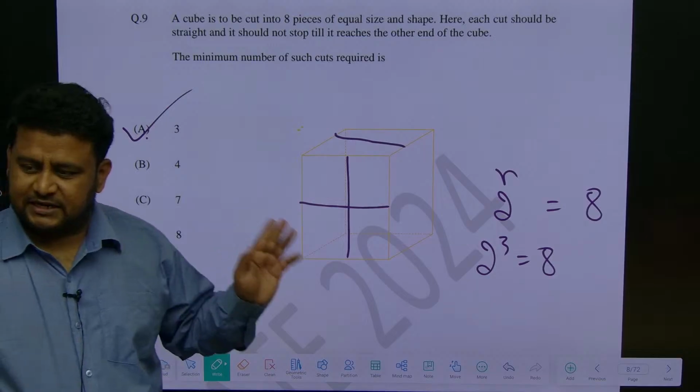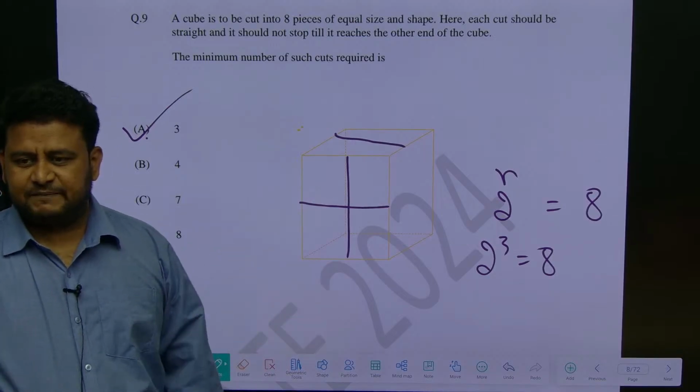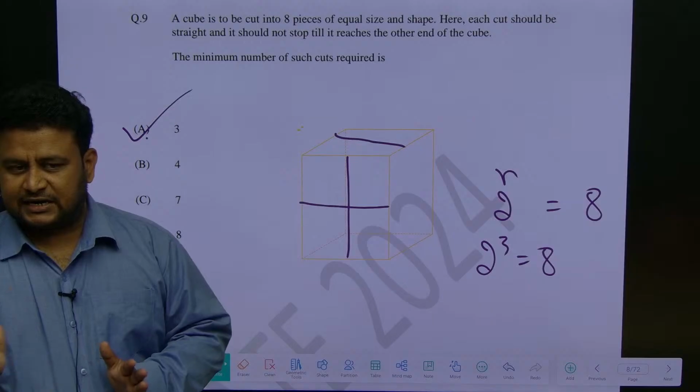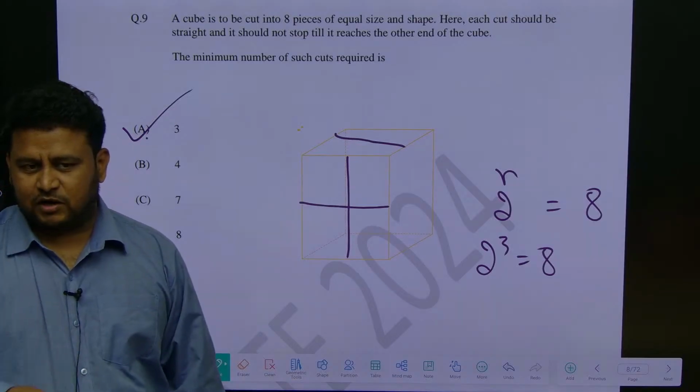They will ask questions on mirror image, water image like this. Mirror image means left will become right, right will become left, lateral inversion. Water image means top will become bottom, bottom will become top.